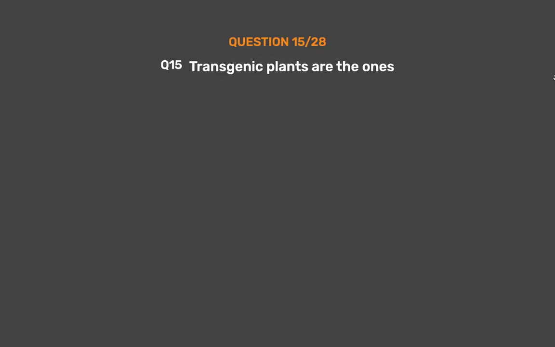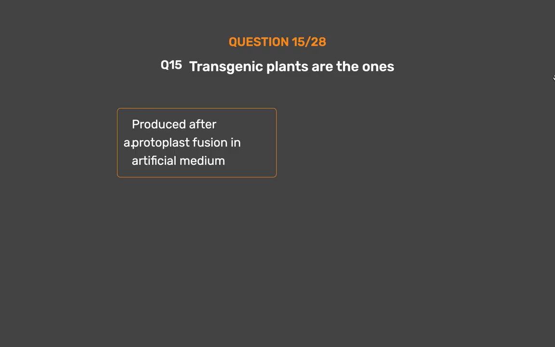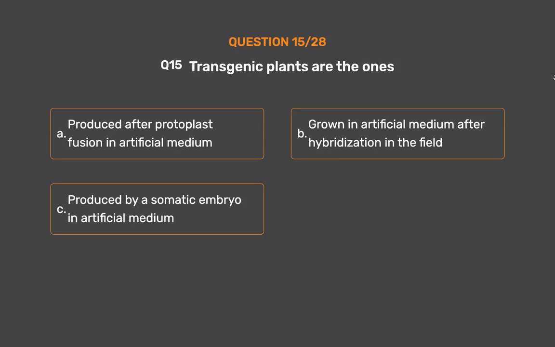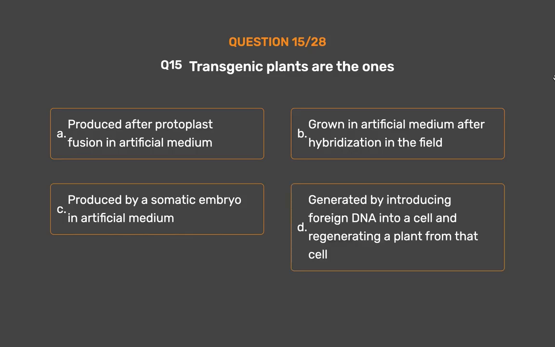Question number 15. Transgenic plants are the ones: Option A. Produced after protoplast fusion in artificial medium. Option B. Grown in artificial medium after hybridization in the field. Option C. Produced by a somatic embryo in artificial medium. Option D. Generated by introducing foreign DNA into a cell and regenerating a plant from that cell. The correct answer is Option D.